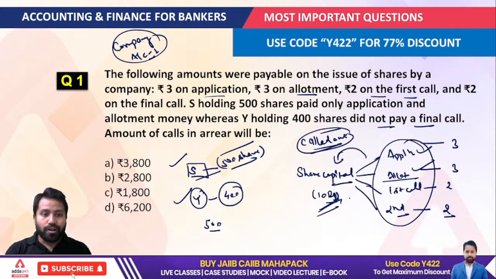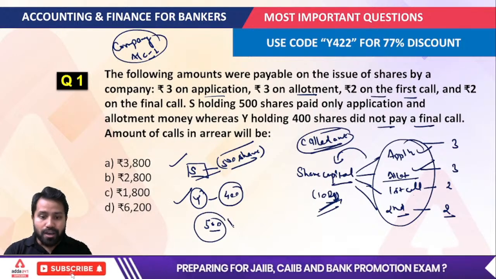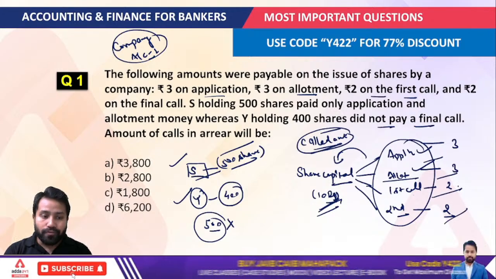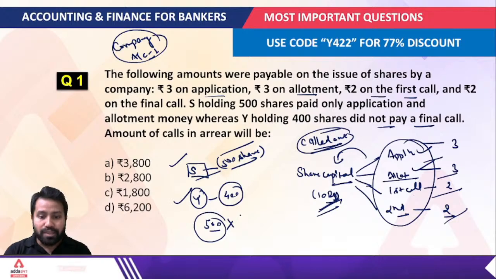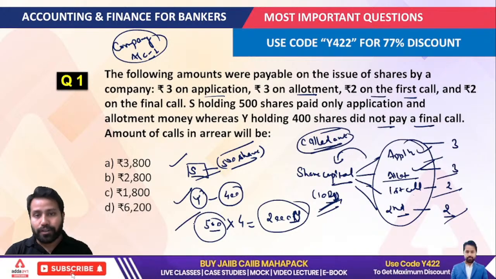So S, who has 500 shares, only paid the application and allotment money. S did not pay the first call and the second call, amounting to 4 rupees. That means S did not pay 2000 rupees to the company for its 500 shares.